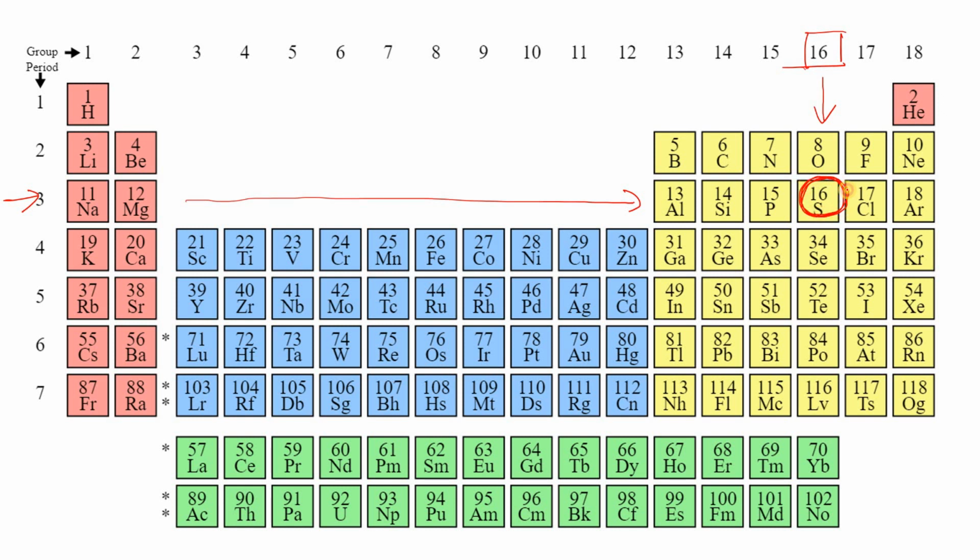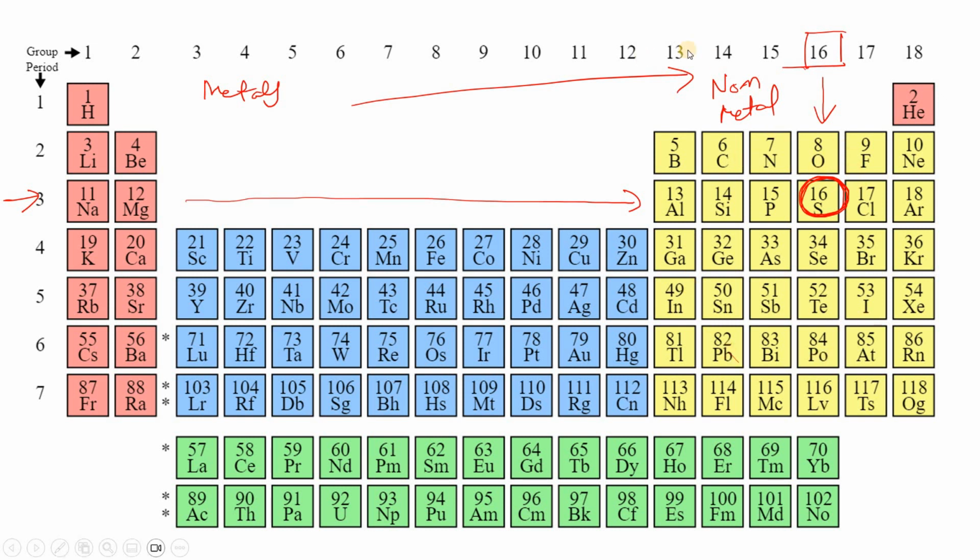So the atomic number is 16. And what will be the molecular weight of sulfur? Let me know in the comments box, right? This is sulfur, a non-metal. Why is it a non-metal? Because in the periodic table, if we go from left to right, here it will be metals and here it will be non-metals. So these all are the non-metals, you can see here in yellow color.